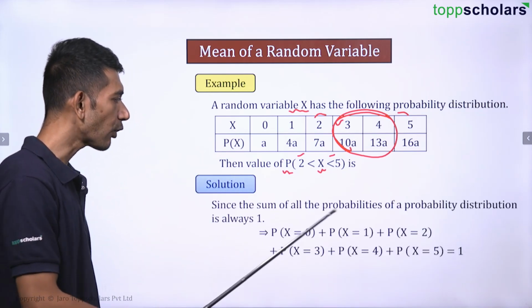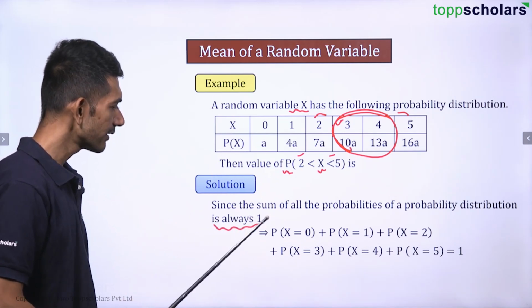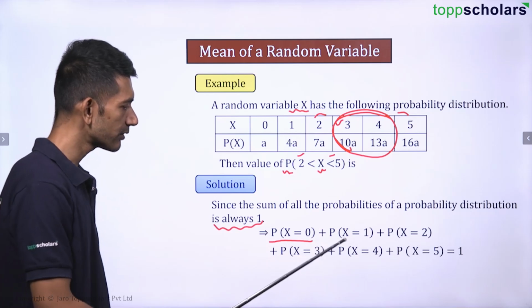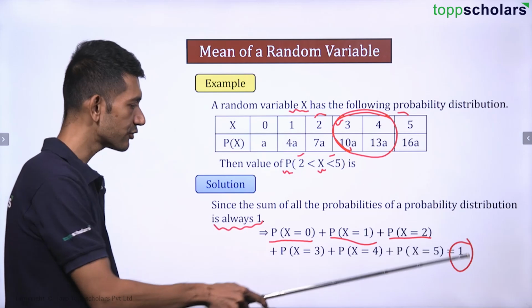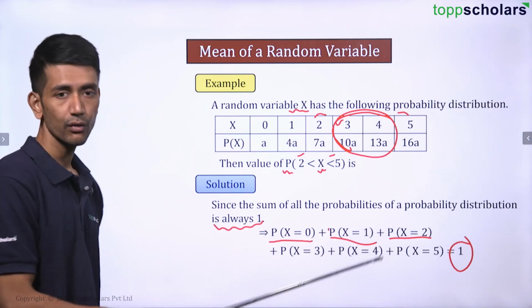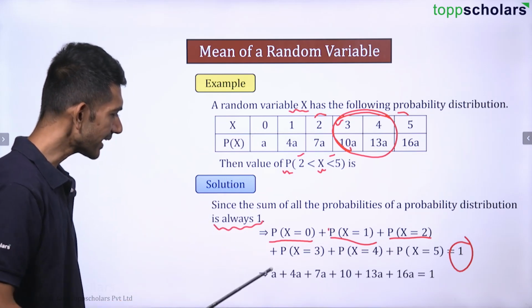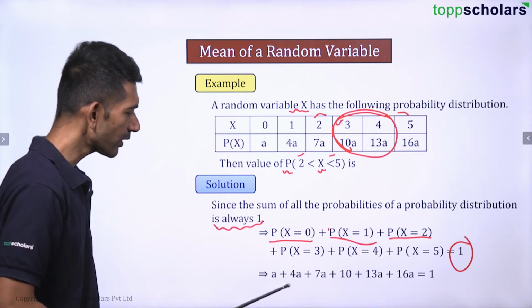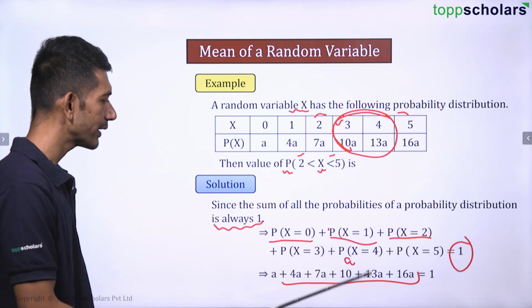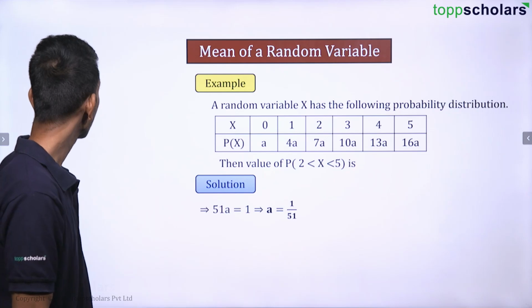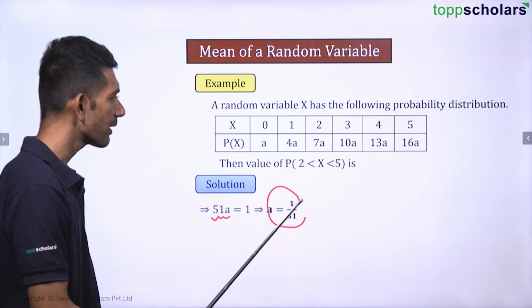We know that the sum of all the probabilities is always equal to 1. So can I say the sum of p of x for x equal to 0, 1, 2 till 5, that is 0, 1, 2, 3, 4, 5, is going to be 1, right? So here we can say that a plus 4a plus 7a, and so on. From here we can find out the value of a. So let us see what is the value of a that we get here. 51a is equal to 1, so a is equal to 1 by 51.